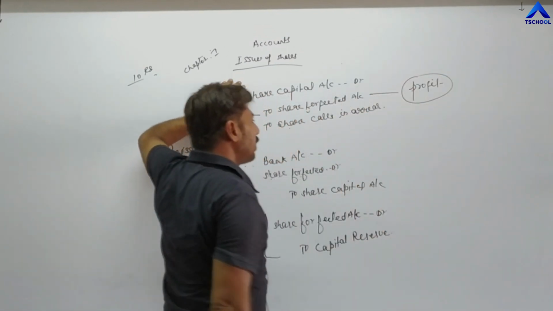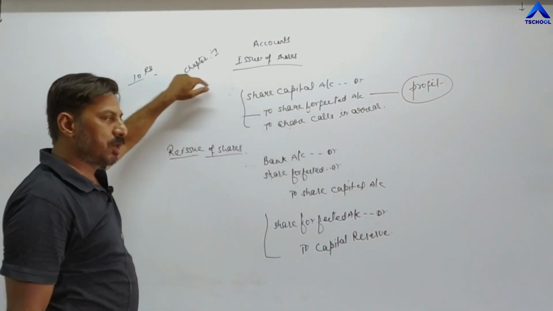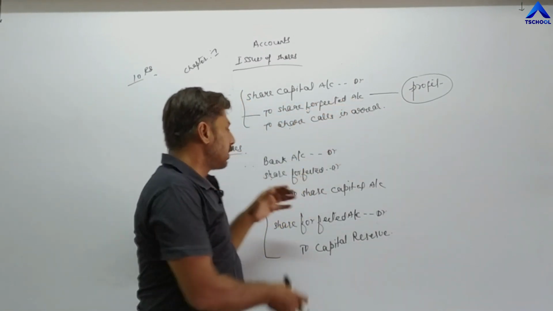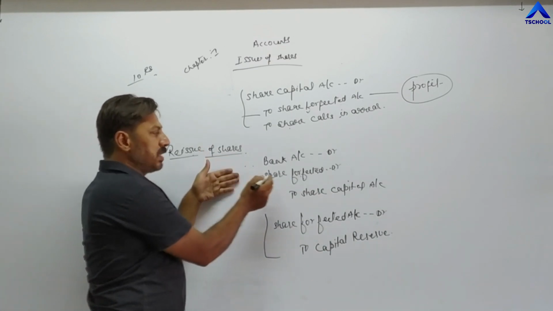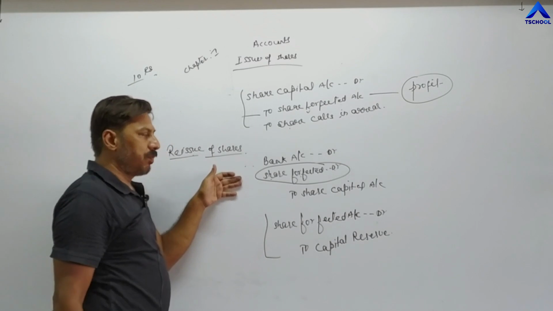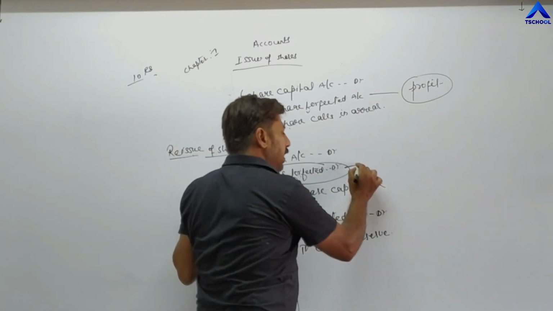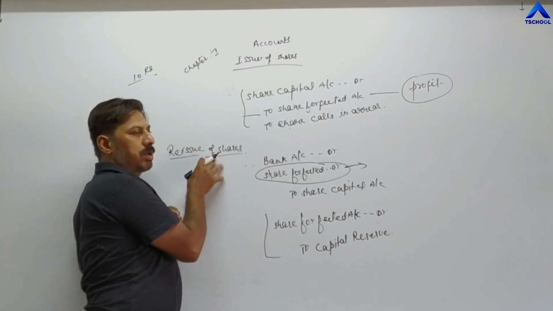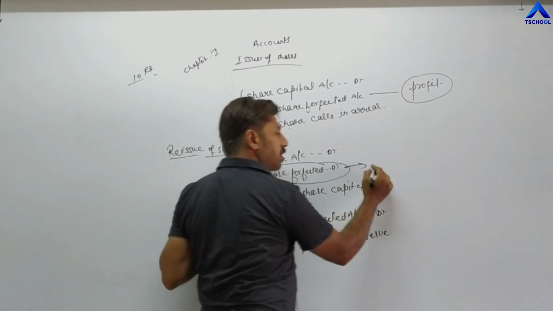How is it a profit? Whatever amount was paid by the shareholder will not be returned back, so it becomes profit. Then, in case of reissue, once again, share forfeited is debited. Why is it debited? Because here we are reissuing shares at a discount, and that discount becomes a loss for the company.